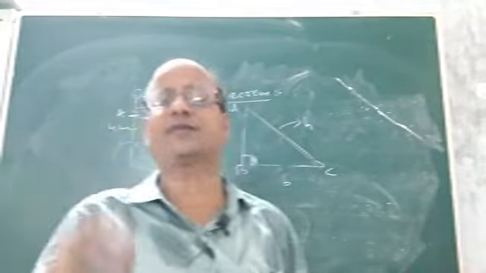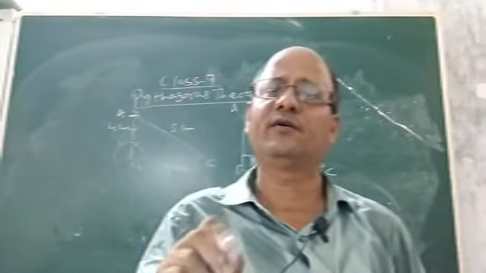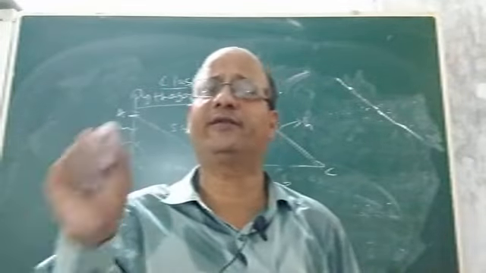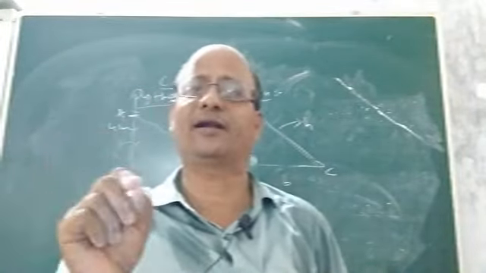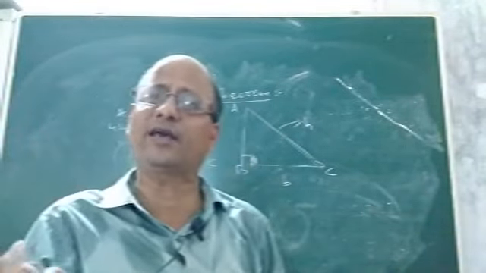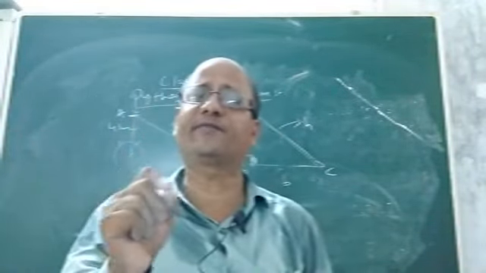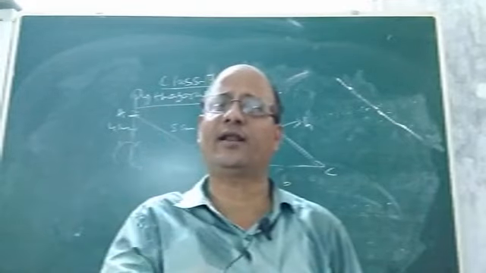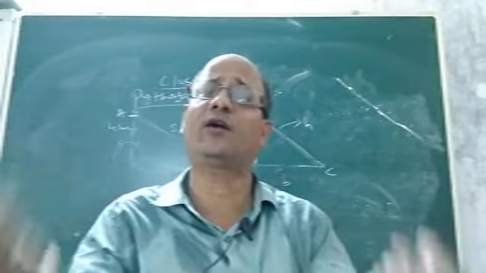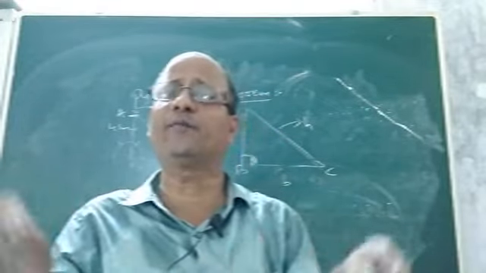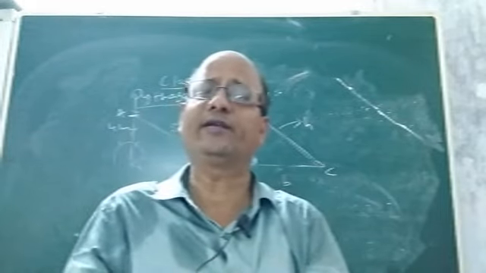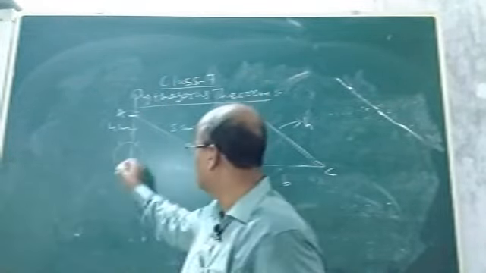In order to understand what is Pythagoras theorem, as I told you, Pythagoras theorem is nothing but the relation between the three different sides of a right triangle, which are known as perpendicular, base and hypotenuse. So what is that relation, how to find out? As we are not able to prove it geometrically in class 7, how to establish it, how to prove it? For that, what you will do?